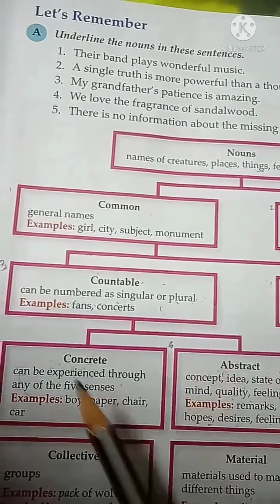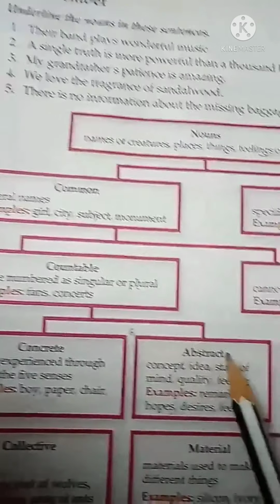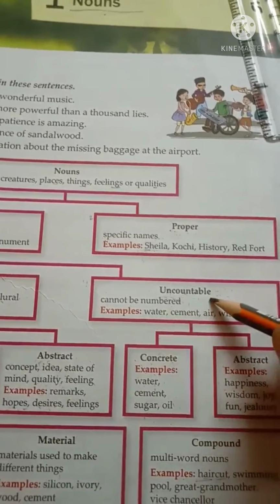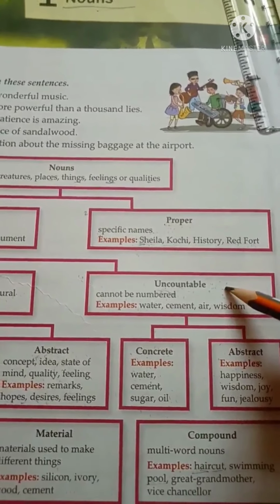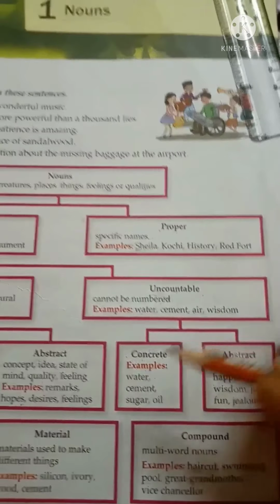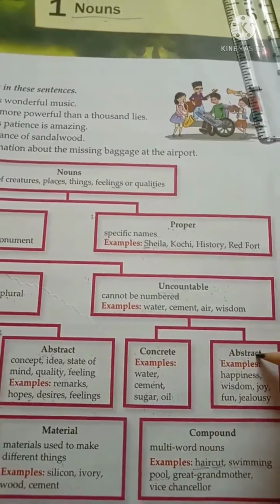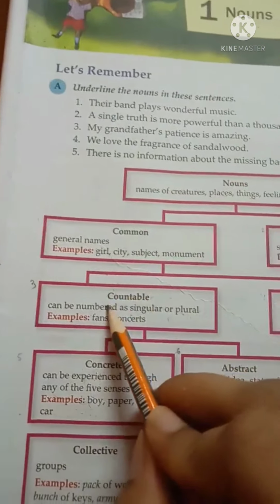So students, we have understood concrete nouns and abstract nouns. Now we will see the divisions of uncountable nouns. Here we can find that uncountable nouns can also be divided into two groups, that is concrete and abstract, just like the countable nouns.